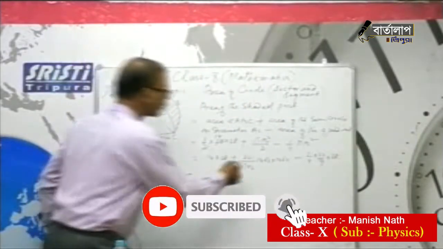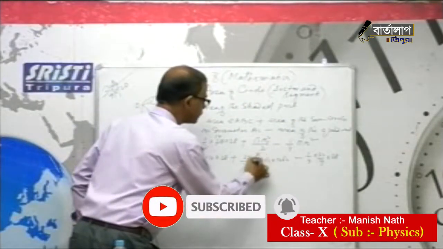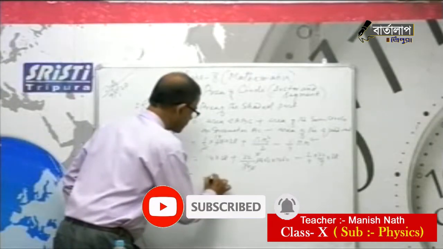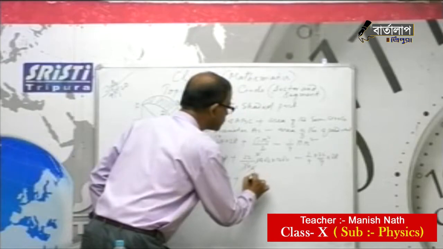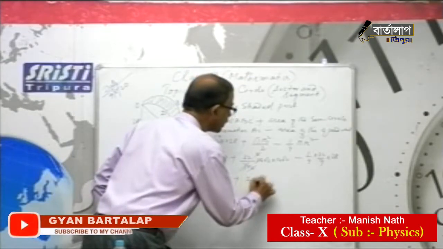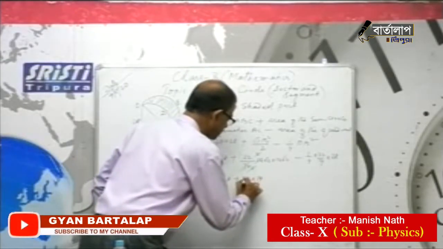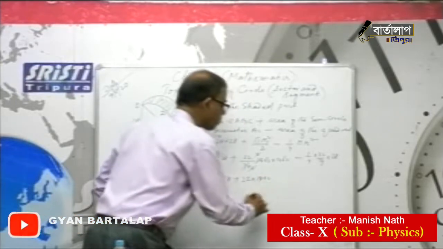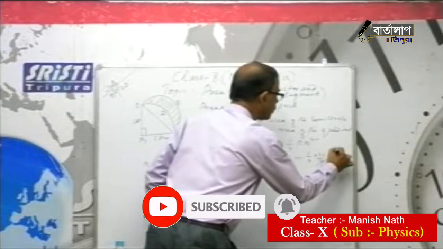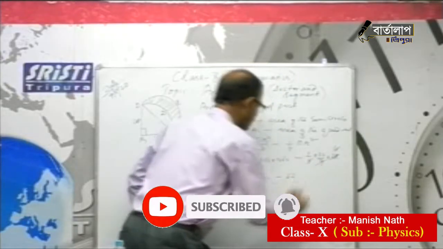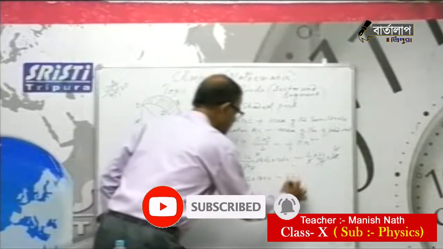Now we can calculate. 7 2s are 14, 2s cancel. So it is 14 into 28 plus 22 into 14 into 2, minus, this 4 will cancel, so 22. So this is all centimeter square.